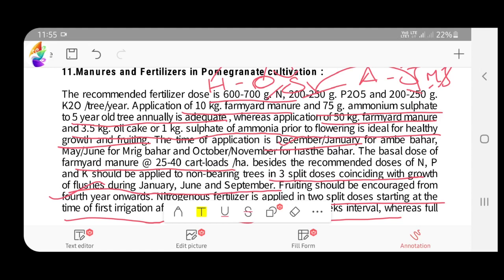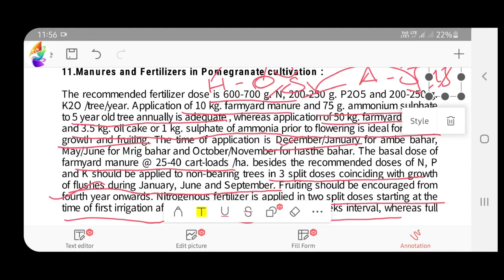That includes before flowering we will be applying the fertilizer. That is, the timing will be for Mrig it is May, and Ambe it is December or January, for Haste it is October, November, and we have to give the NPK in 3 split doses along with the 25 quarts of farmyard manure for those non-bearing trees, that too with